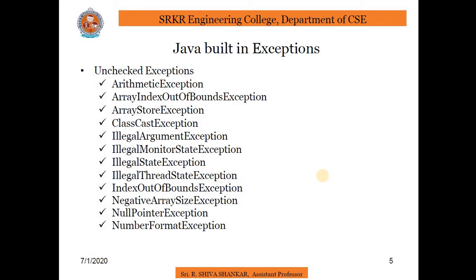IndexOutOfBoundsException: some type of index is out of bounds. NegativeArraySizeException: array created with a negative size. NullPointerException: invalid use of a null reference. NumberFormatException: invalid conversion of a string to a numeric format. SecurityException: attempt to violate security. StringIndexOutOfBoundsException: attempt to index outside the bounds of a string. UnsupportedOperationException: an unsupported operation was encountered.